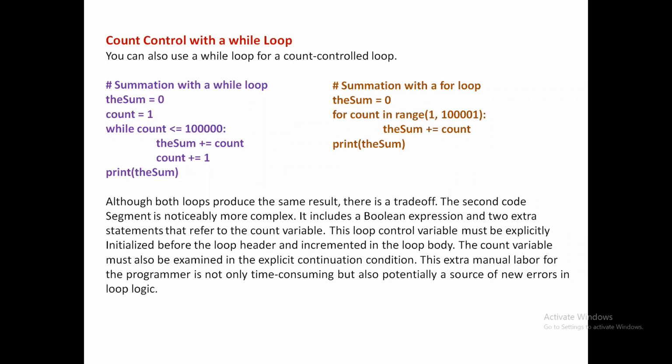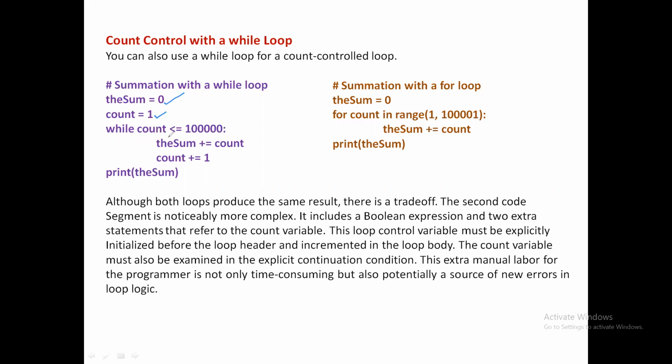Let us focus on how while loop can be utilized with other ways of iterations. So as we saw earlier, count control is done by the for loop. Now count control can also be done by the while loop. Have a look at this example. I just want to find the sum of the sequence of numbers. So initially sum is equal to 0, count is equal to 1.